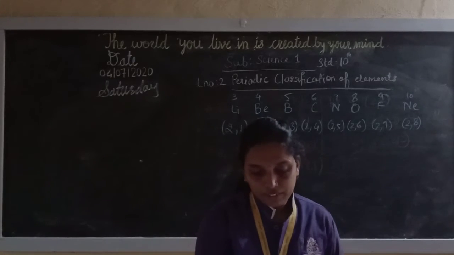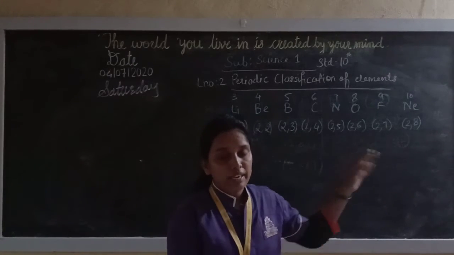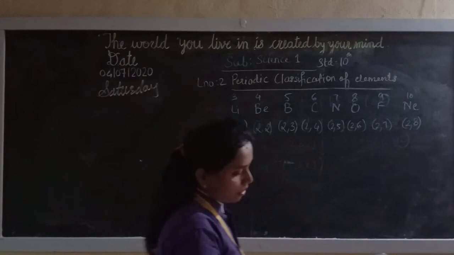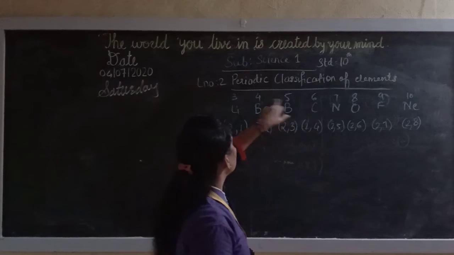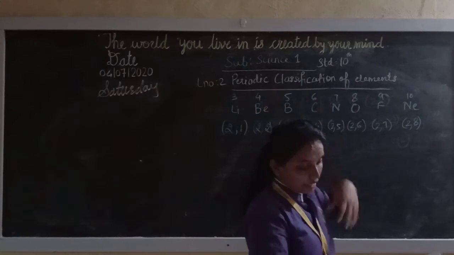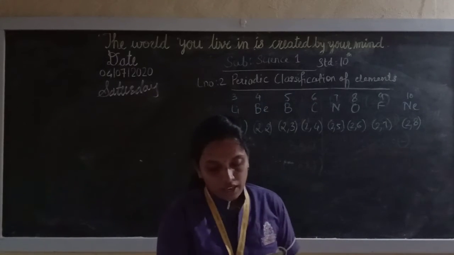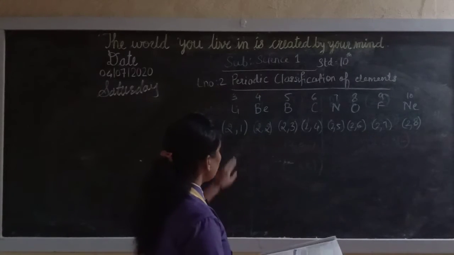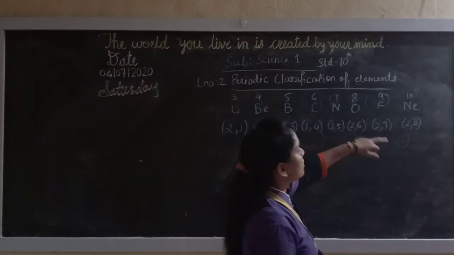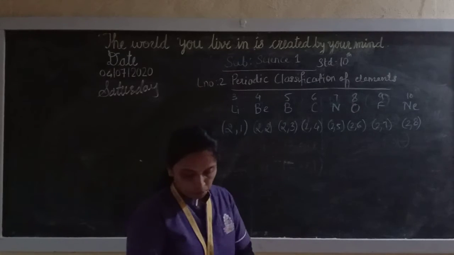So while going from left to right in the period, the atomic number increases by 1, that is 3, 4, 5, 6, 7 and so on, and the number of valence electrons also increases by 1, one at a time in the last shell.